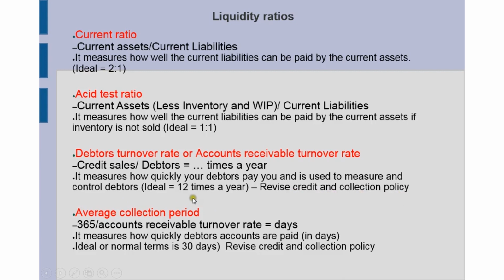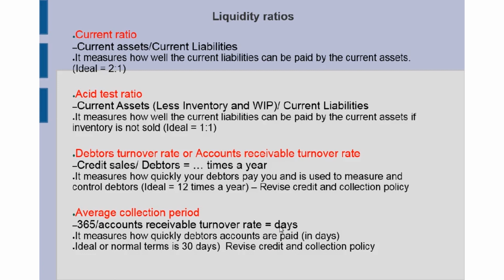The average collection period is linked then to the debtors turnover rate, because the answer of the one is used in the other one. And here we're going to have the formula of 365 days in the year, or 366 if we have the leap year, divided by the accounts receivable turnover rate that you've just calculated in the previous one. And this will then give you how many days the debtors take to pay you.